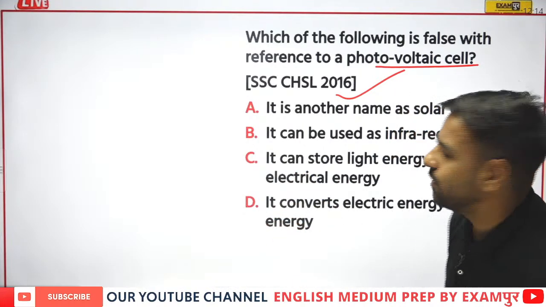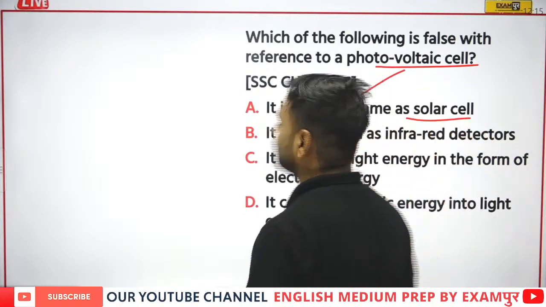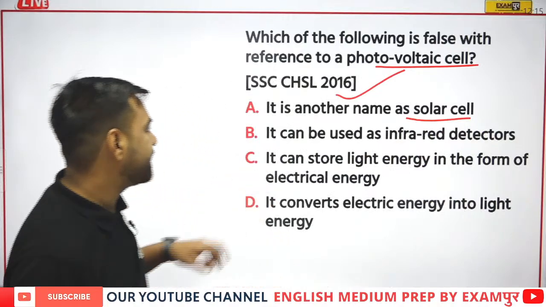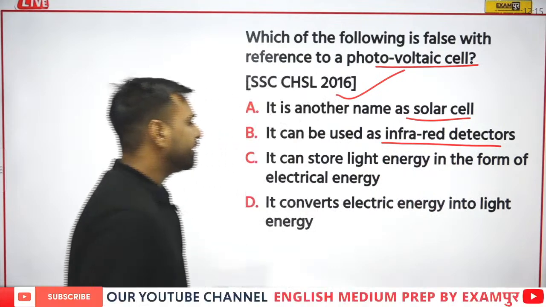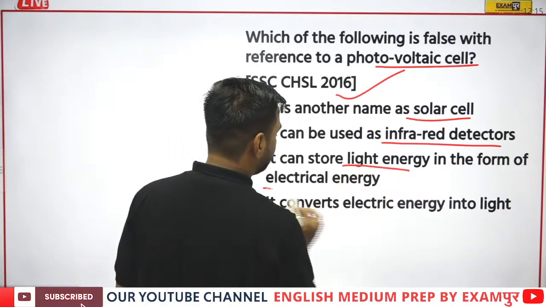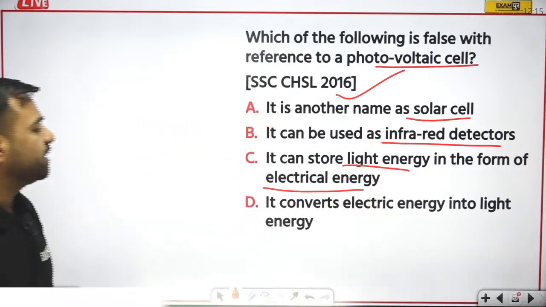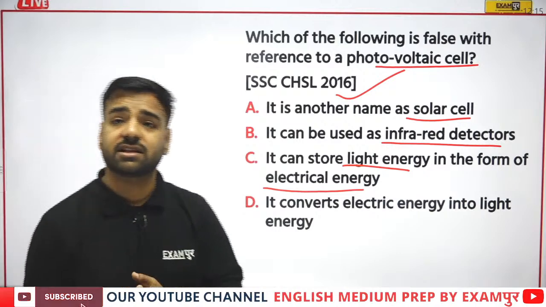So now let's look at the options. The first option is that another name for it is solar cell. Second, it can be used as infrared detectors. Third, it can store light energy in the form of electrical energy. And the fourth option is, it converts electric energy into light energy. So what is going to be the correct answer? Just have a look.